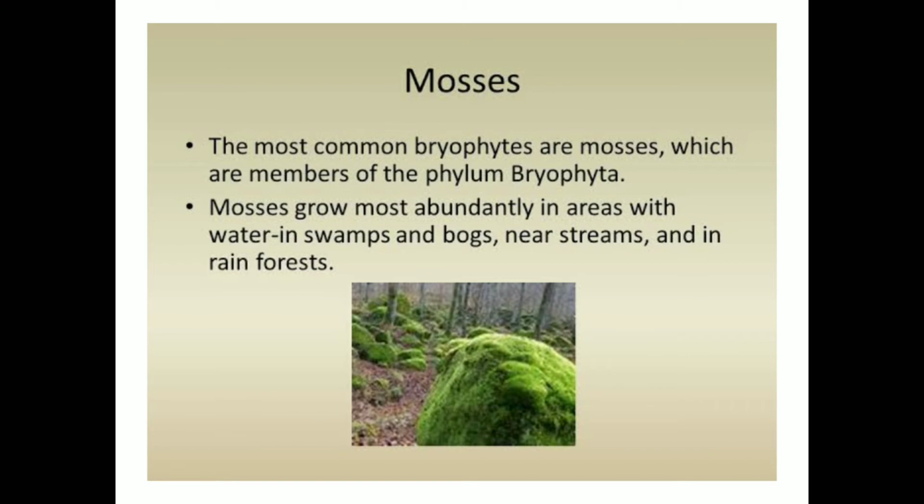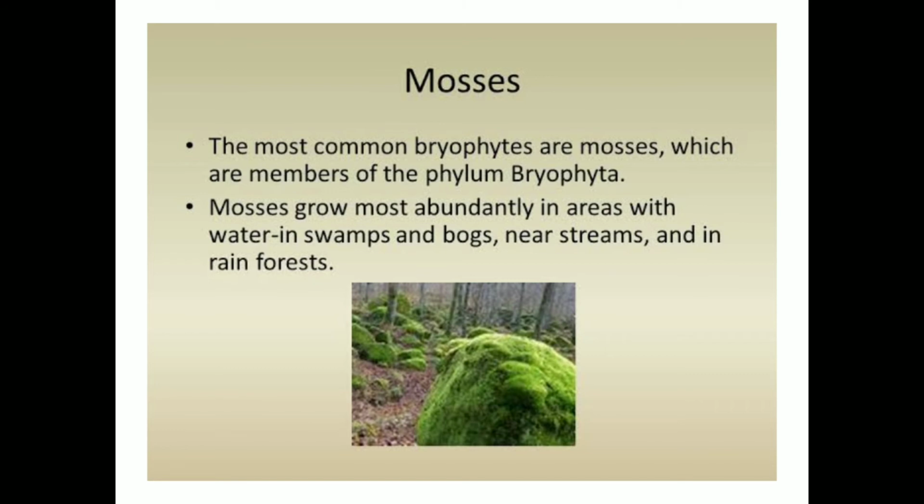The protonema is a prostrate, green, branched and filamentous stage. It bears many buds, and the leafy stage is produced from each bud. Thus protonema helps in vegetative propagation.